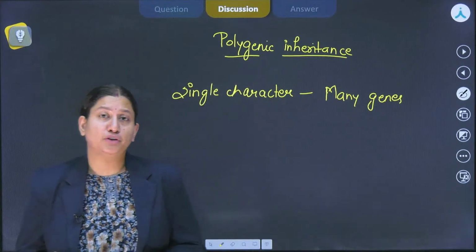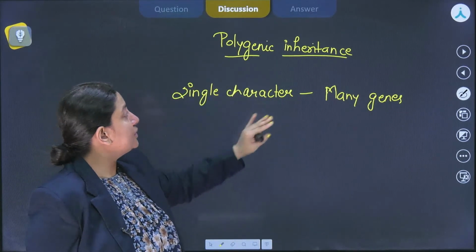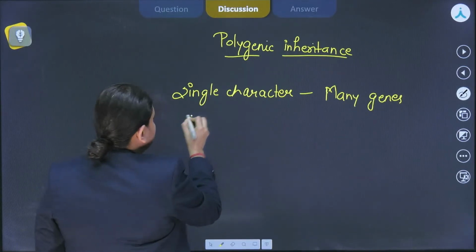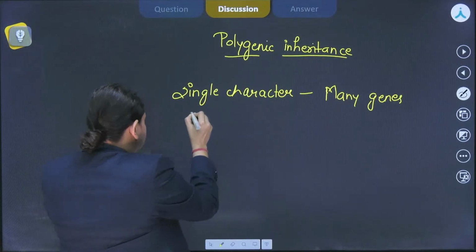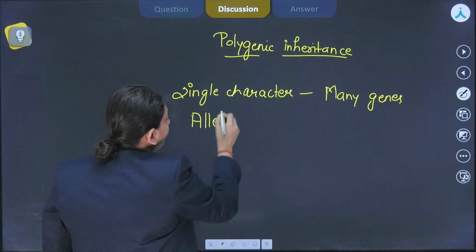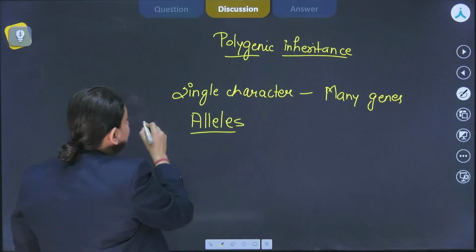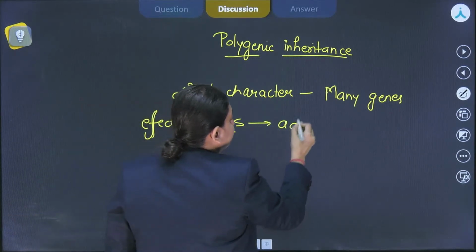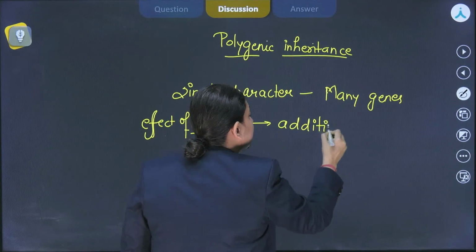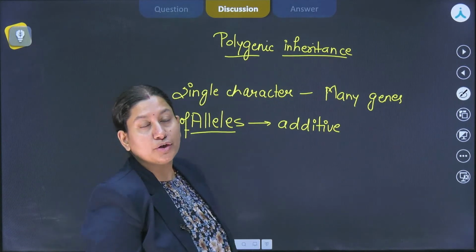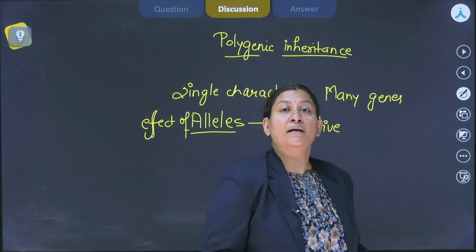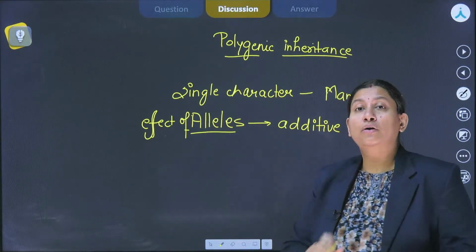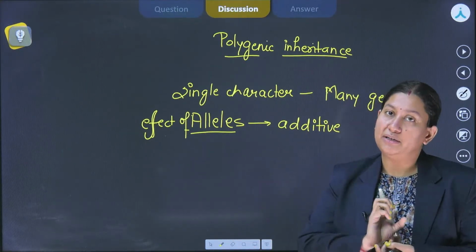More than 2 genes for sure. So in this particular polygenic inheritance, one thing we know is that whatever number of alleles we are going to have, the effect of each of them will be additive, right? It is not just a single gene that decides what the genotype is going to be, as we have seen in classical Mendelian genetics. But over here, all the alleles collectively give the effect.